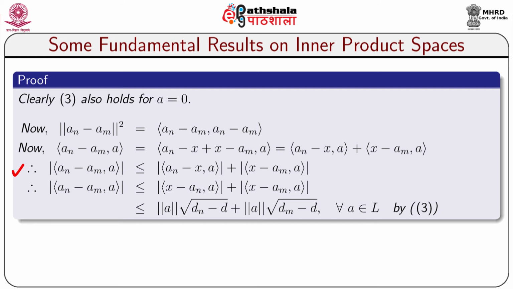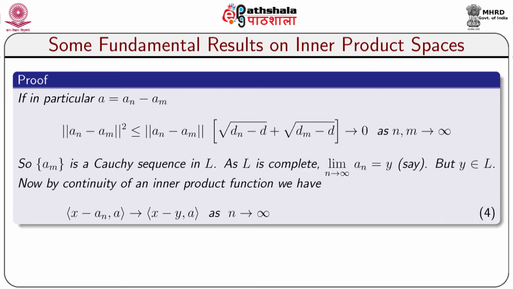So, modulus of inner product a n minus a m comma A is less than or equal to modulus of inner product a n minus x comma A plus modulus of inner product x minus a m comma A, which is again less than or equal to norm of A times root over d n minus d plus norm of A times root over d m minus d, for all A belonging to L by equation 3.